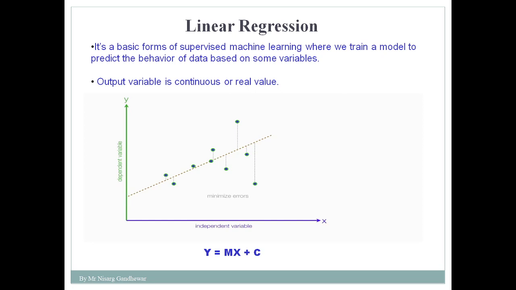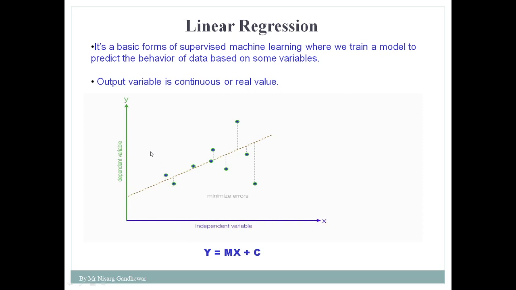Suppose we consider the example of logistic regression, where the output variable is categorical in nature. Categorical in nature means what? Suppose we want to say whether the price of a house is high or not: yes or no, true or false, zeros or ones. That means in logistic regression the output variable is categorical. But in linear regression the output variable is continuous and its output is a real value, such as 1 lakh, 2 lakh, 3 lakh and 4 lakh in house price prediction. Now this is a simple graph which represents the concept of linear regression.